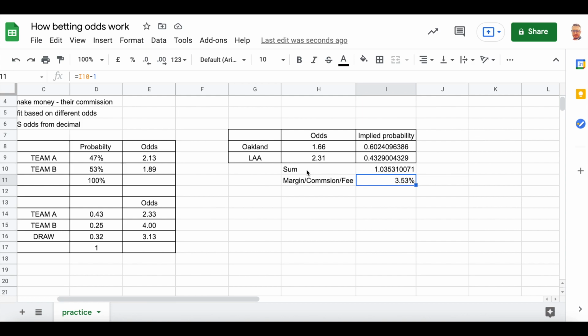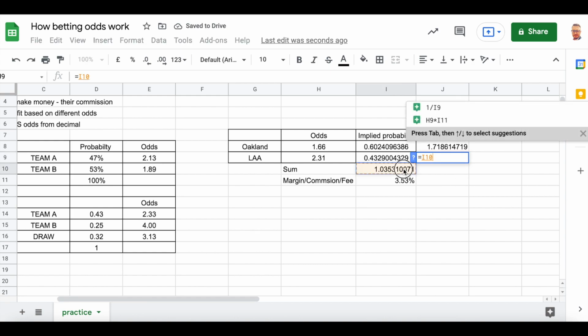And how to calculate fair odds from this? We simply multiply these odds with this number, and we will get the fair odds.